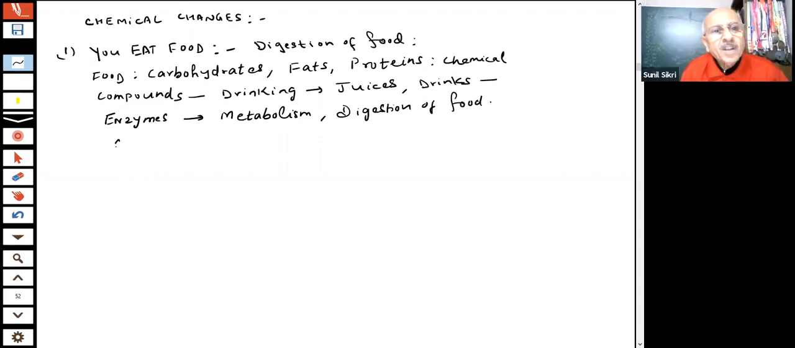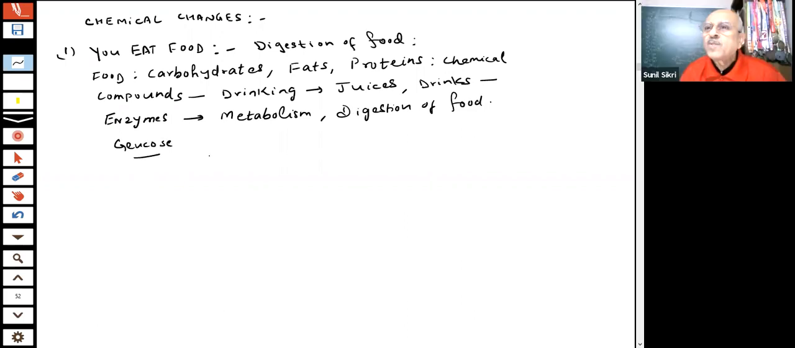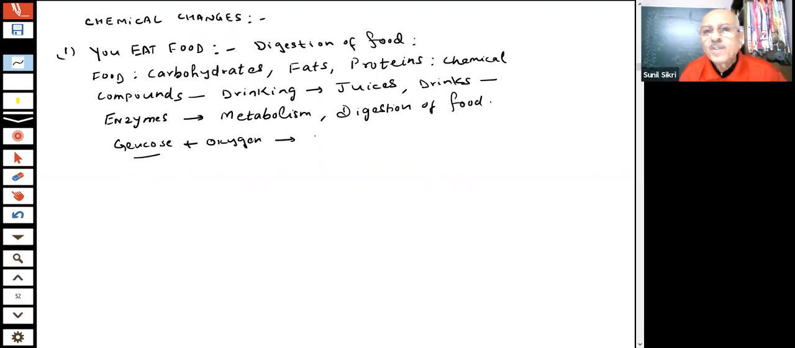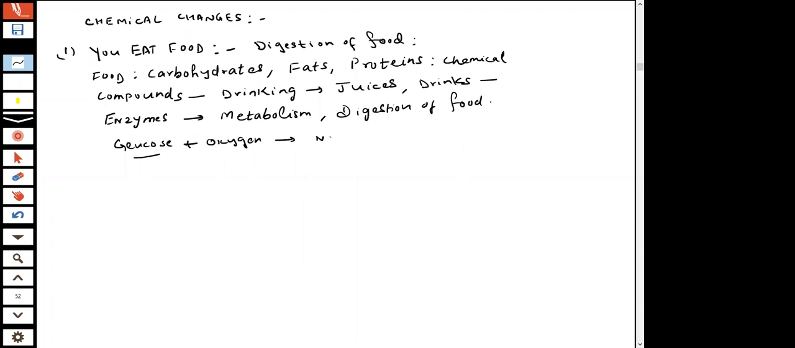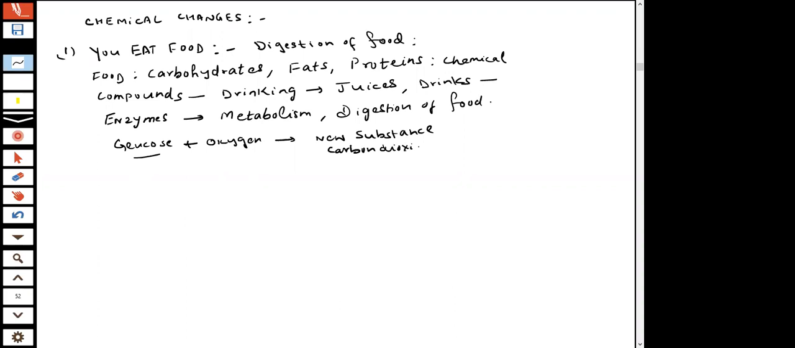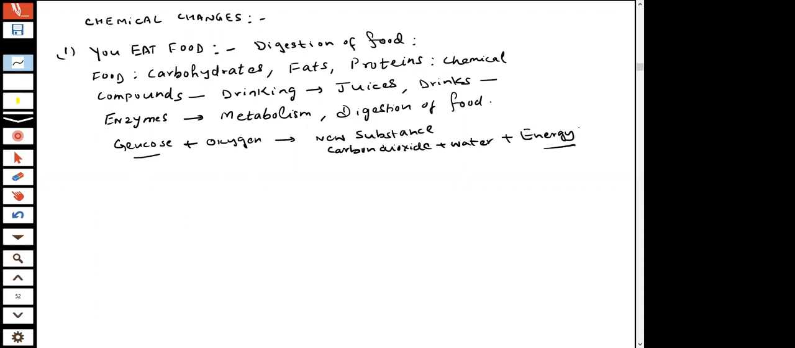And you are saying glucose. Carbohydrates are nothing but sugars, and what are they? Glucose. It goes inside the body and you are inhaling oxygen, and it is producing some new substances. For example, it is producing carbon dioxide, it is producing water, and it is also producing energy. Interesting, energy. Energy is very important.